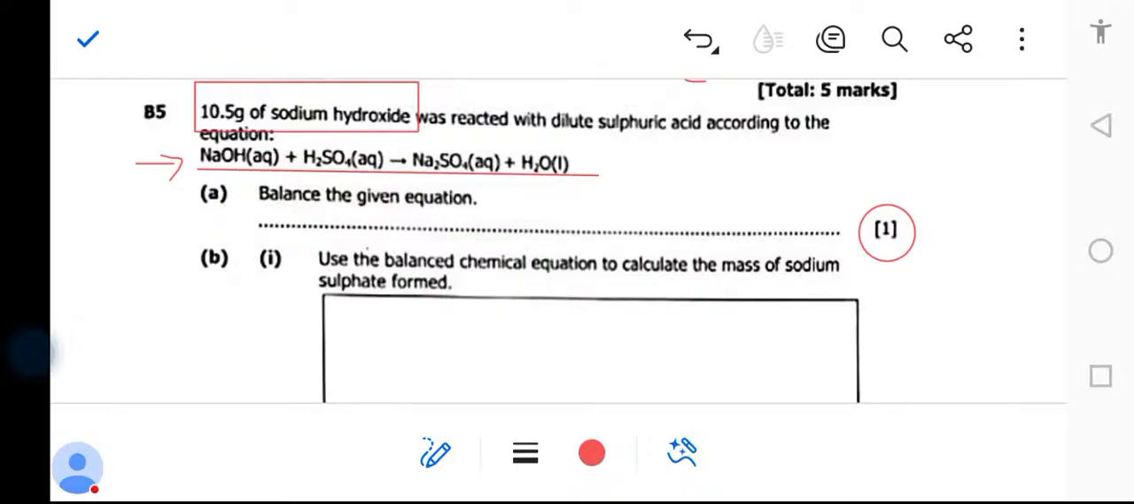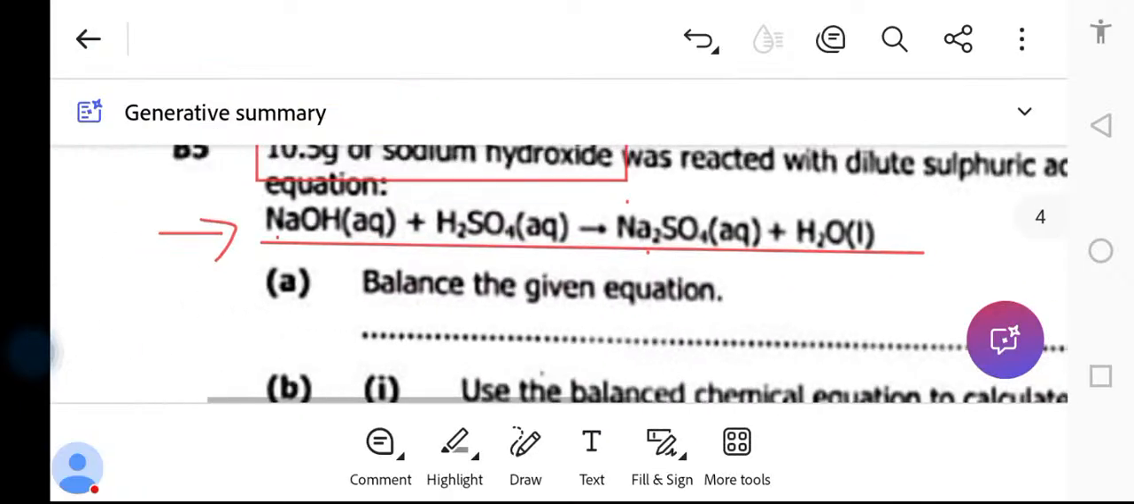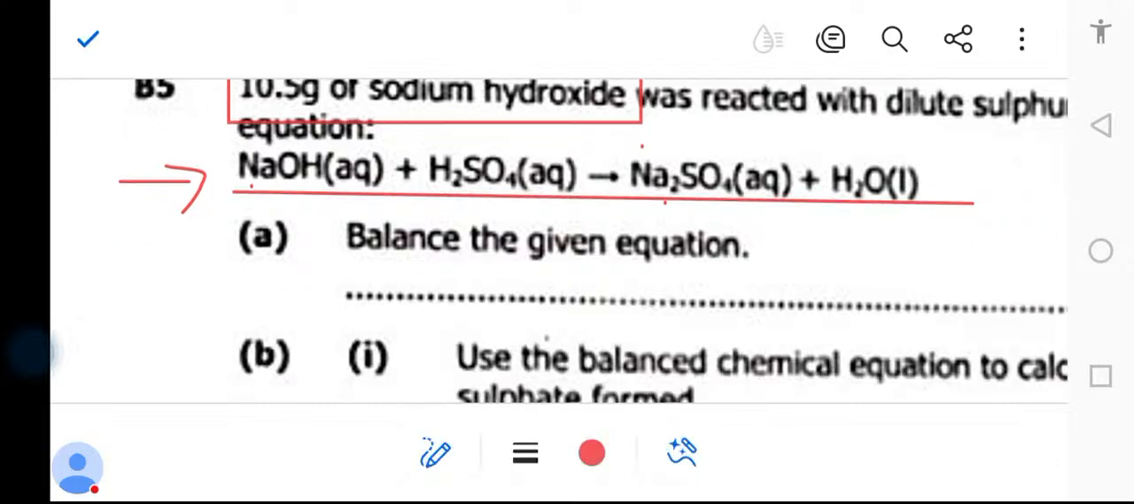Okay, so when balancing here, we check sodium, we have 1, sodium here, we have 2. So once you see the error, you balance it in advance. So let me zoom it so that you see. So sodium here, we have got 1. This side we have 2. So if we put a 2 in front, this 2 is going to affect everything, right? This 2 is going to affect everything.